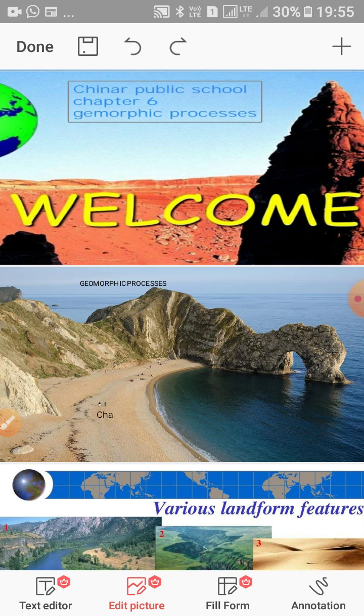This is chapter number 6, Geomorphic Processes, and this is module number 2 of this chapter. This is chapter 6, Geomorphic Processes, of the Physical Geography Fundamentals book, and we have completed one module of this chapter. So today we are going to discuss the second module. In this module we are going to discuss the major geomorphic agents and their mechanism of working, that is, how they bring about geomorphic changes. So let's start the topic.